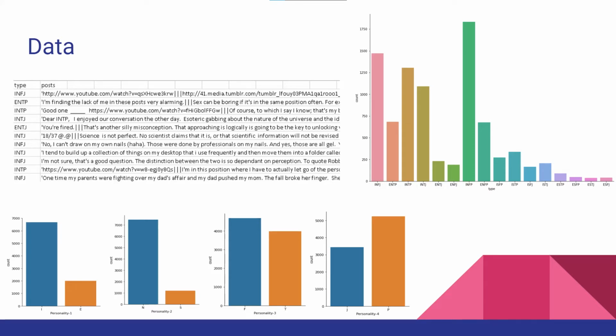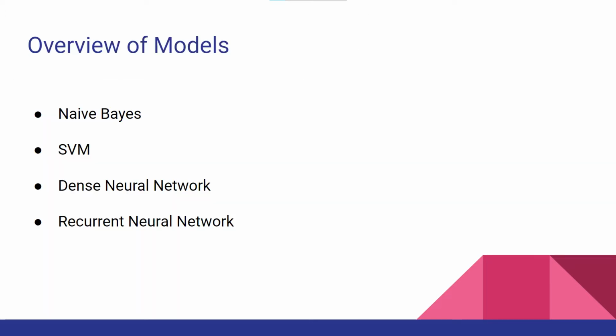There are 2 main issues with this dataset. Firstly, the content posted in this forum may not reflect how people talk or write in general, and secondly, the distribution of personality types is different from the real-world distribution. Here are the 4 models we tried.